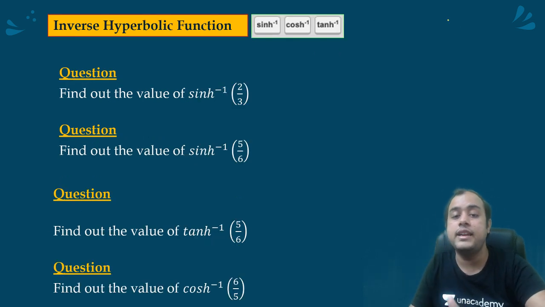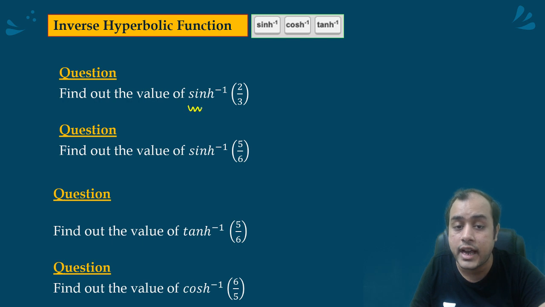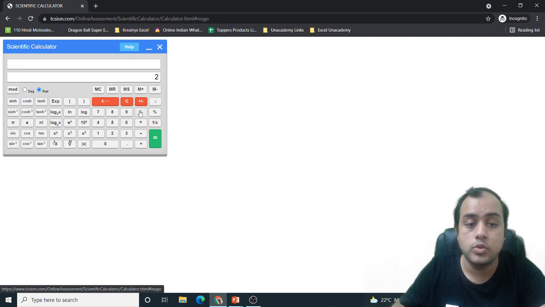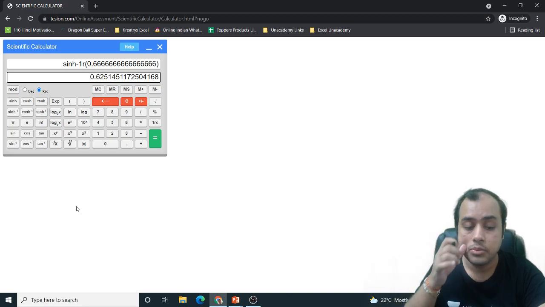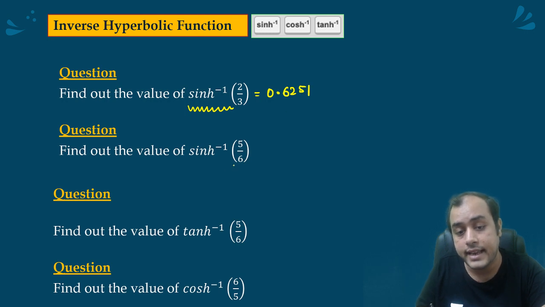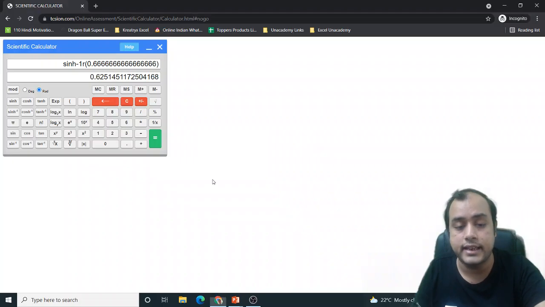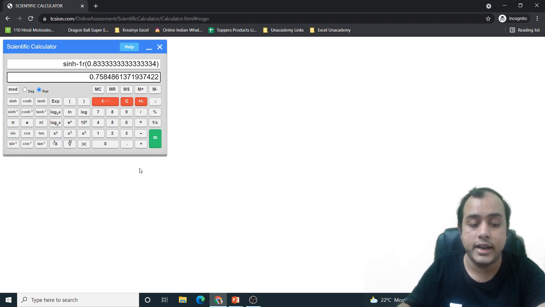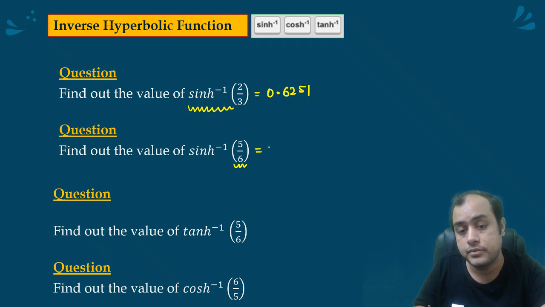Now similarly we are given the inverse function of hyperbolic also, sin h inverse 2 by 3. So I'll write 2 by 3 equal to, I'll press sin h inverse, 0.6251. Sin h inverse 5 by 6. I'll clear it. 5 by 6 sin h inverse 0.7584.